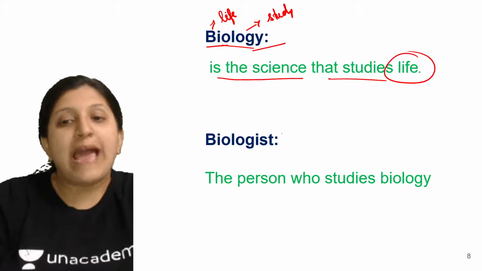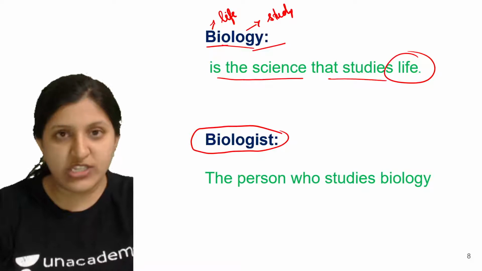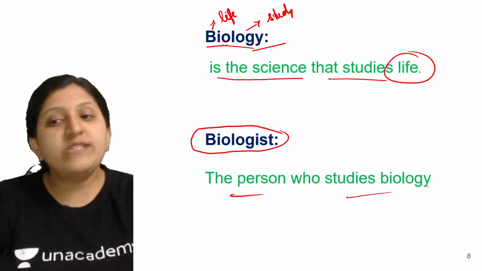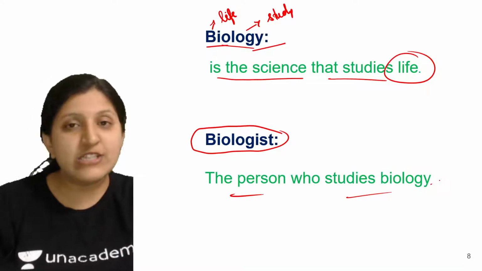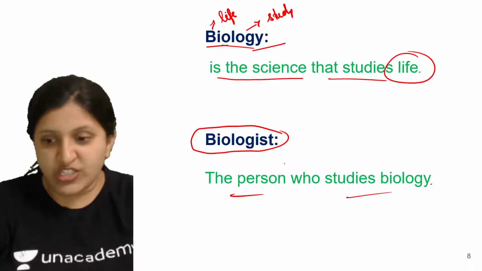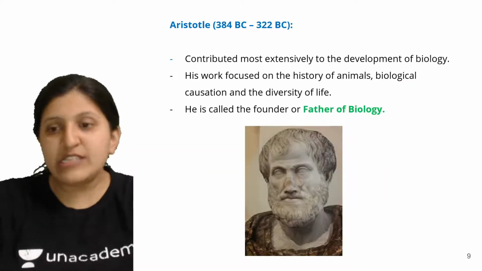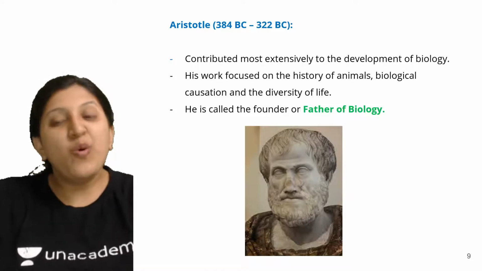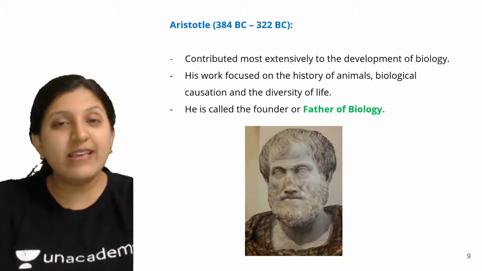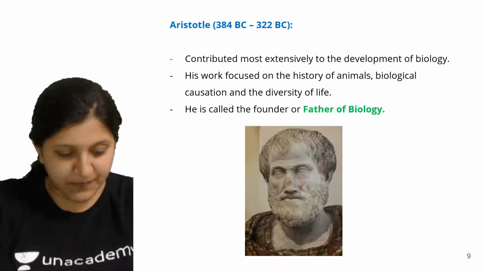Okay, so now who exactly is a biologist? The person who studies biology is called a biologist. So let's have a look at some of the biologists who started studying biology for the first time.